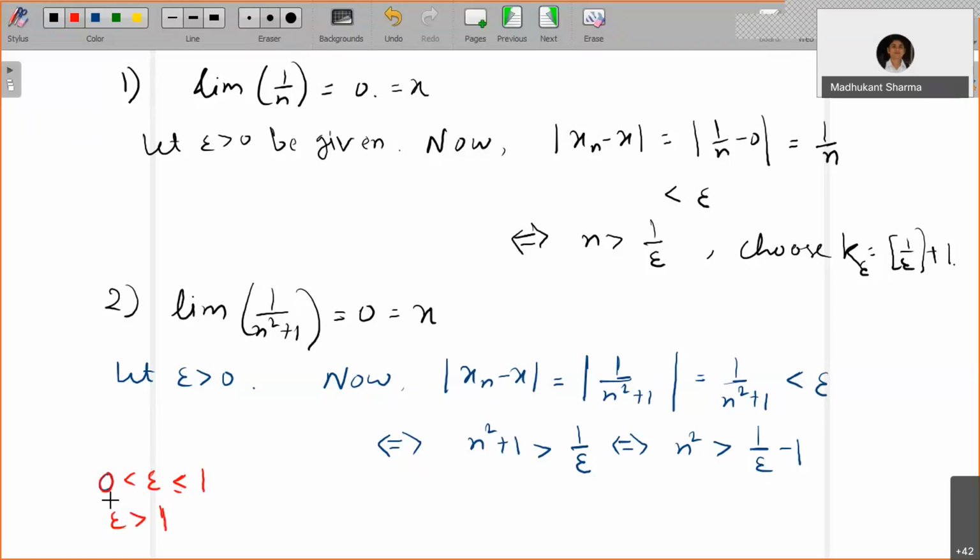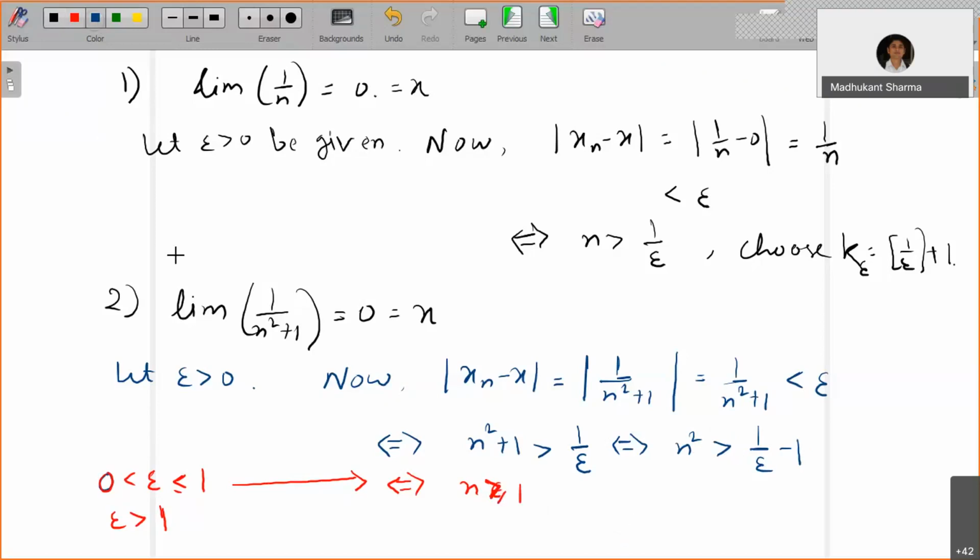So in the case 0 less than epsilon less than or equal to 1, this is less than 0. So for this case, this is if and only if n belongs to the natural numbers, n greater than or equal to 1, because this is negative and you know that a square is always greater than 0. So for any n, it will be true.